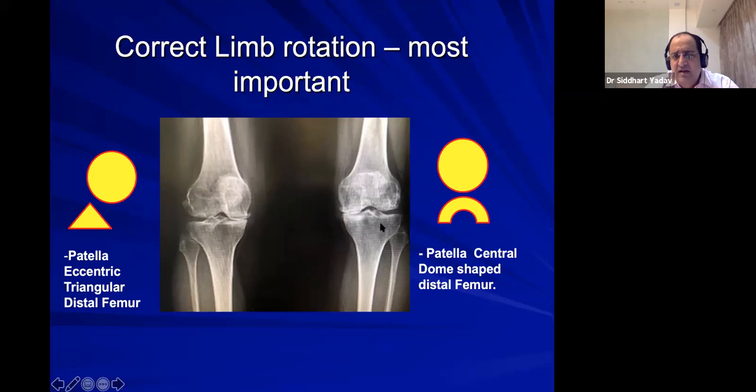Now if you see here, there is a correct angle. The patella is exactly in the center. When the patella is in the center, the trochlear surface looks like a dome. So patella central over a dome. If you see this picture, it means your alignment is perfect. You can very well calculate the FAMA angle.